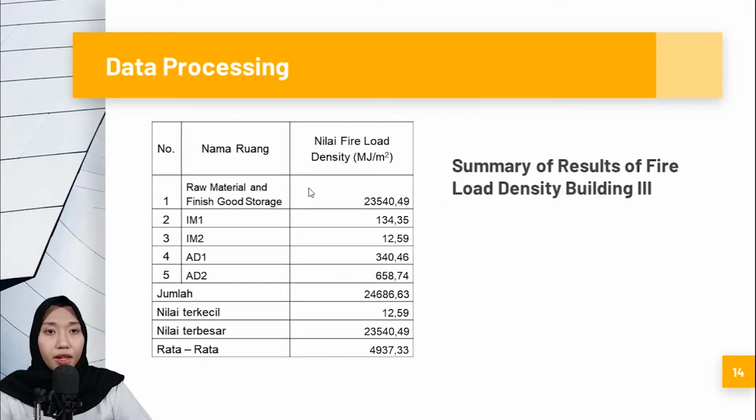And building 3 has raw material, finished goods storage, injection molding 1, injection molding 2, assembly decoration 1, and assembly decoration 2. They have the total fire load density, the smallest value, the biggest value, and the average.